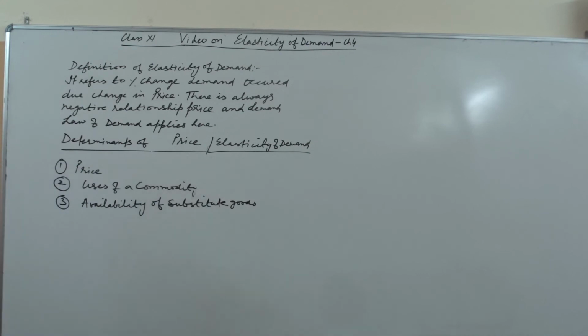Availability of substitutes. If a commodity has many substitutes, then whenever the price of the original good rises, demand for substitute goods increases.